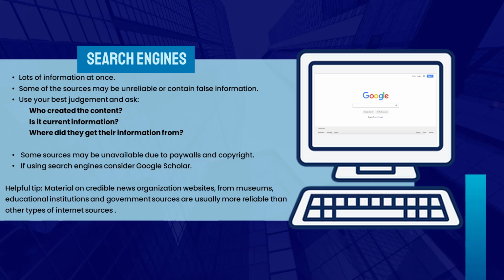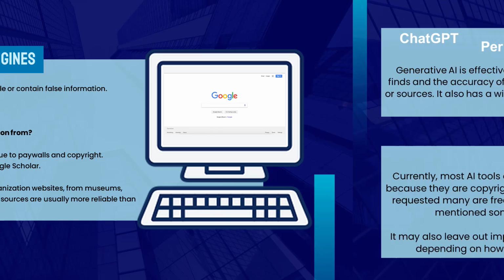Search engines may not be able to provide you some sources that a library can get due to paywalls and copyright restrictions. If using an online search engine, you may want to use a site such as Google Scholar, which will remove general websites and give you citations to academic content. Even Google Scholar may not always be able to get you to specific items due to paywalls and copyright. One helpful reminder, material on credible news organization websites, from museums, educational institutions, and government sources are usually more reliable than other types of internet sources.